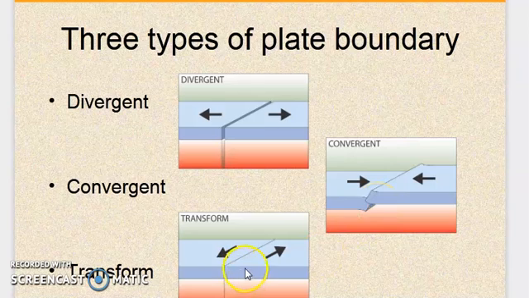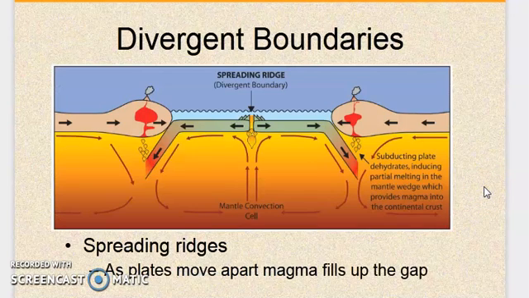When two plates are sliding and passing each other, one going in this side and another coming in this side, that is called the transform plate boundary. So we have three kinds of plate boundary: convergent, divergent and transform. See the picture, you will get a better idea.